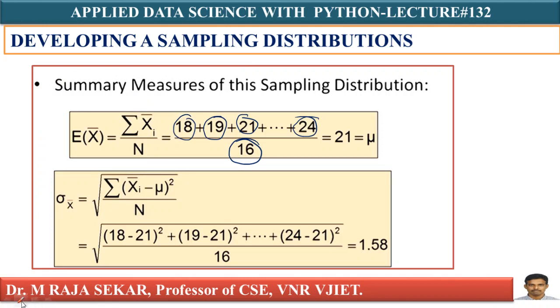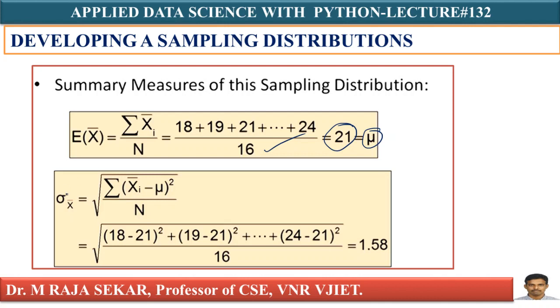For sample means I am calculating the mean, that is E of x bar. X bar means sample means, E means expectation. For those 16 sample means I am calculating the mean, I am getting 21. But it is equal to the population mean. Initially we calculated mu equal to 21.